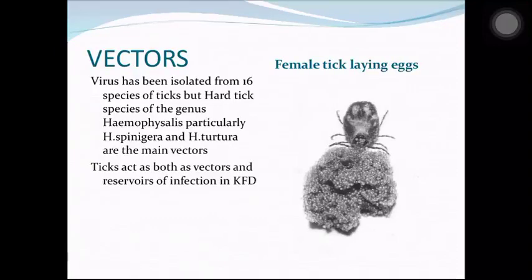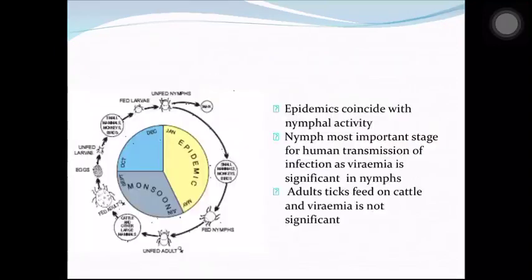So these ticks can act both as vectors and reservoirs of infection in KFD. So it doesn't just pick up the virus from monkey to humans. They also act as reservoirs of infection. The virus remains in the ticks.